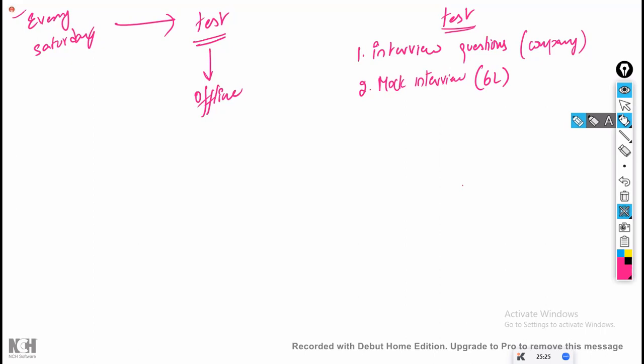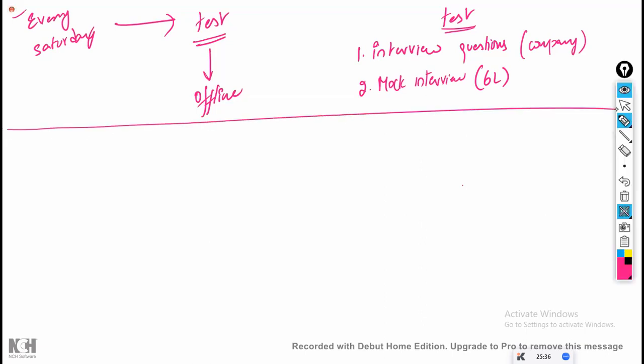After the exam, surely I'm going to upload that question paper in the drive. Every weekend, once the class is completed, that question paper will be uploaded. How many questions will be there, how many marks, and what would be the exam pattern? Whatever the type of exam, it is in the syllabus only.